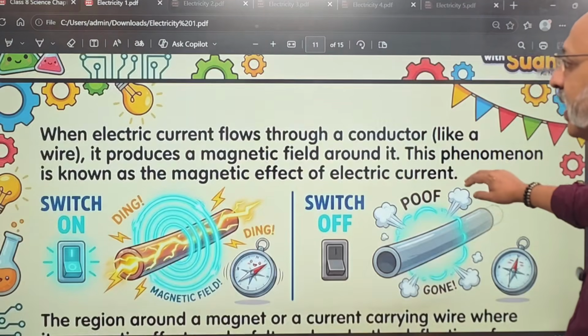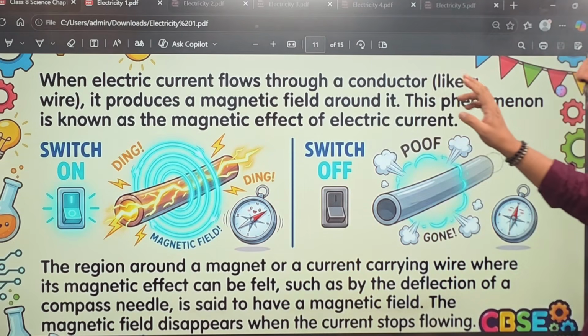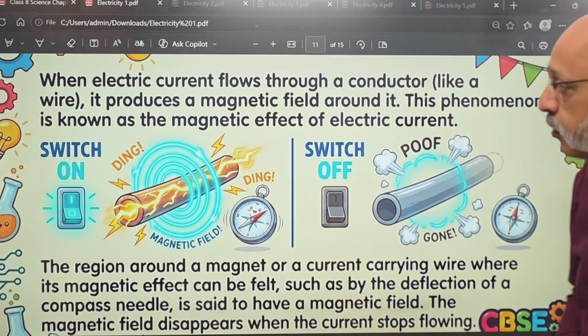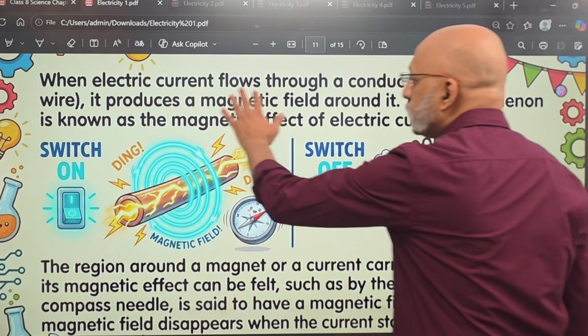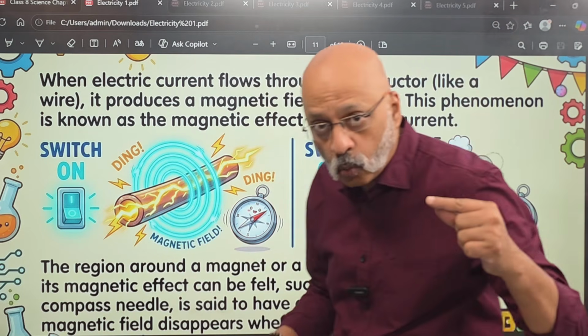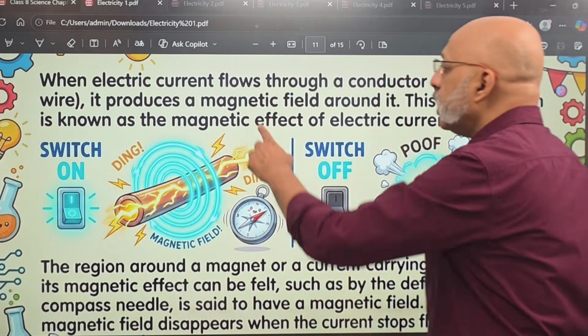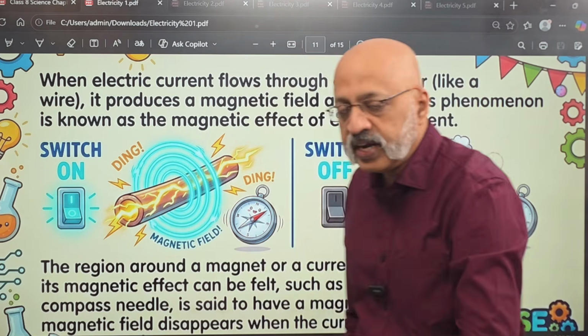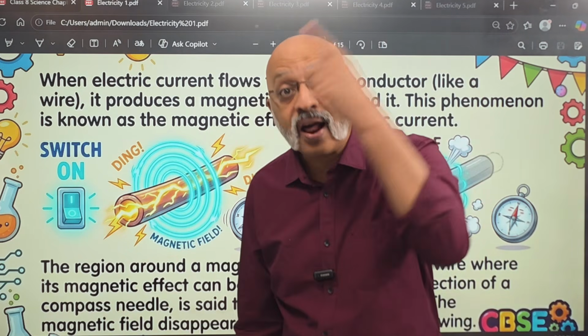Now, when electric current flows through a conductor like a wire, listen to this carefully. When electric current is flowing through a conductor like a wire, when it is flowing like that, it produces a magnetic field. It is creating a magnetic field around it.